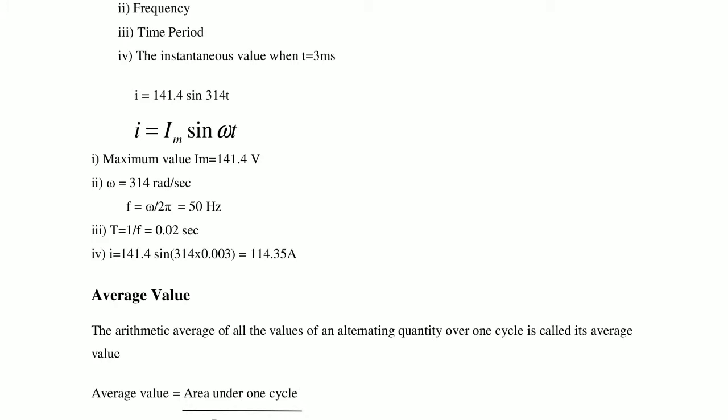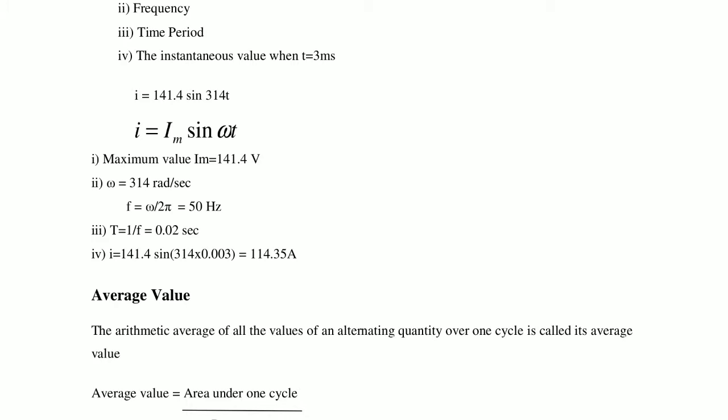Now i is equal to, as already given in the question, 141.4 sine, where omega is 314 into small t, and the value of t is 3 milliseconds. 3 milliseconds means we can write 0.003.